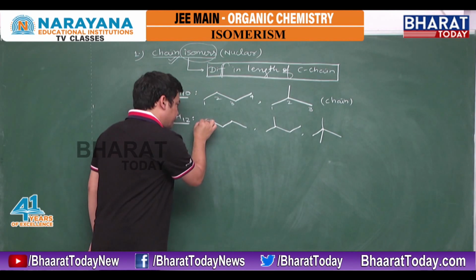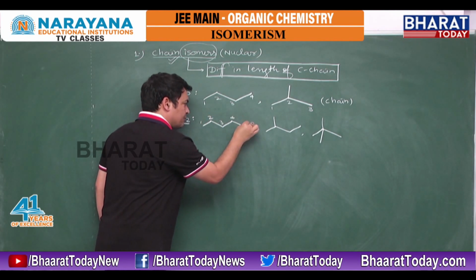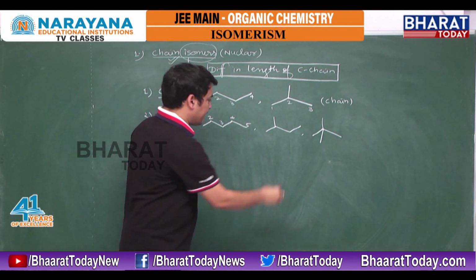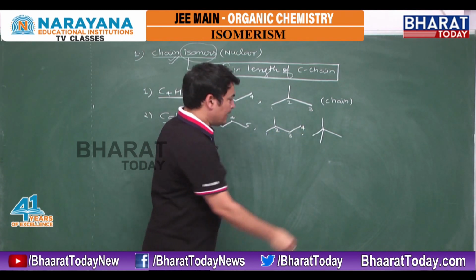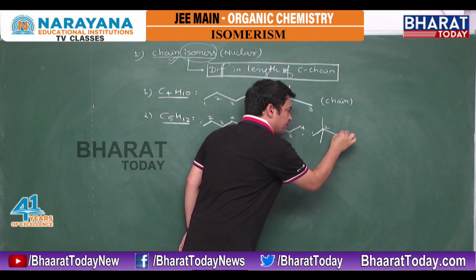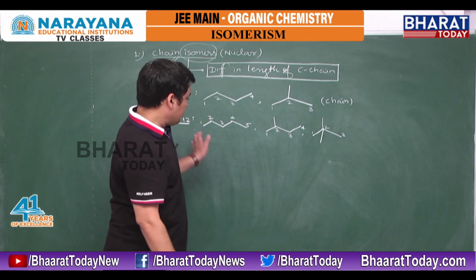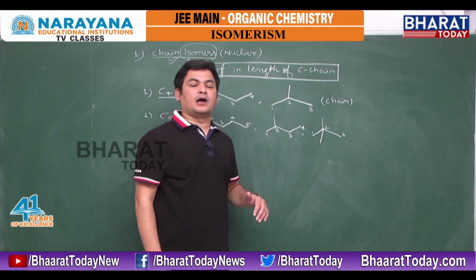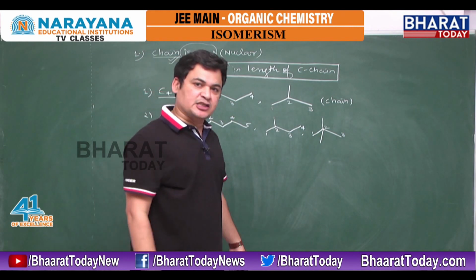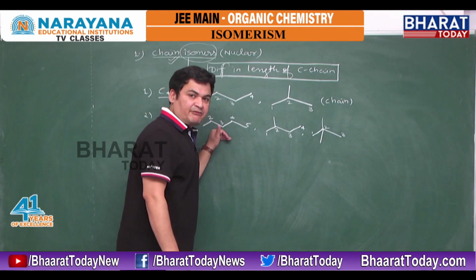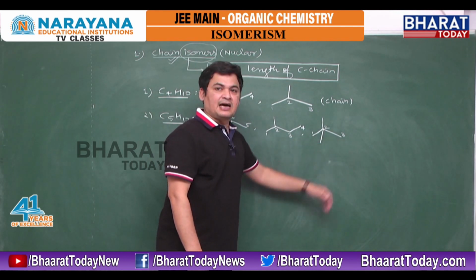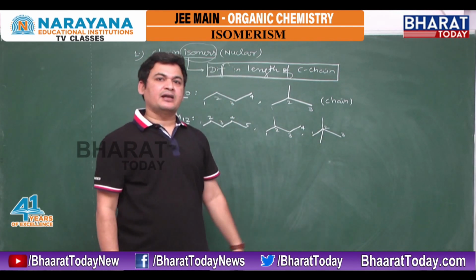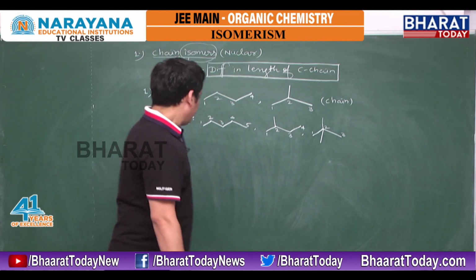The meaning is, the first compound has a parent chain of 5 carbon, the second compound has a parent chain of 4 carbon, while the third compound has a parent chain of 3 carbon. It means all are showing the molecular formula C5H12, but the first has a parent chain of 5 carbon, this has 4 carbon, this has 3 carbon. It means that they are chain isomers, right?